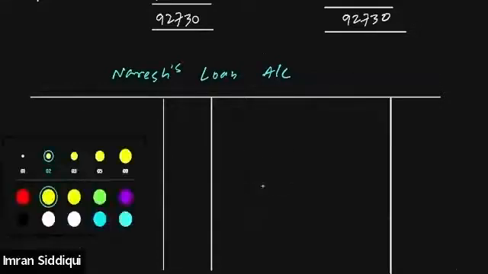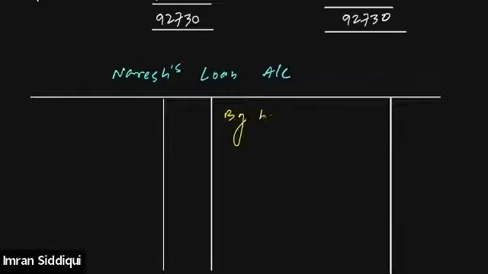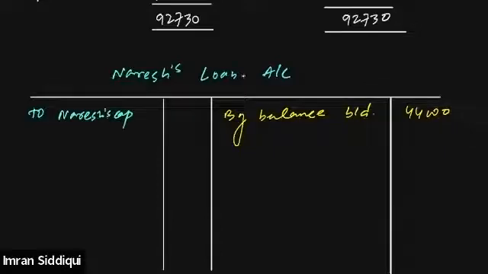So the opening balance of Naresh's loan account, we'll write this down as by balance b/d. The opening balance was 44,000, right? Out of this, we have adjusted part of the loan towards the Naresh capital account, and the remaining is paid out of bank. Through Naresh's capital account, 43,635 was adjusted earlier, and the remaining was paid by way of cash and bank.